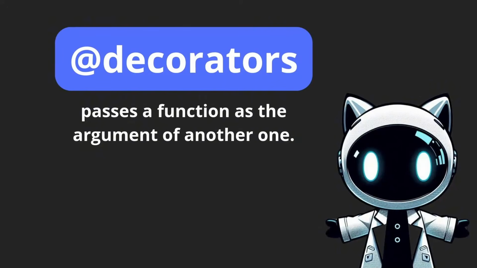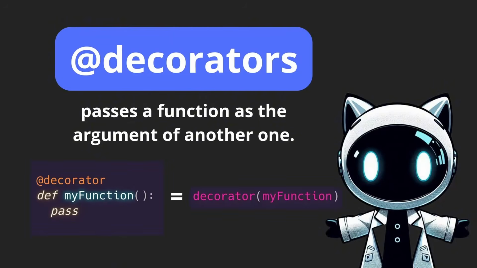Basically, they pass a function as the argument of another one. This is the syntax. To declare the call of a decorator, we use the @ symbol and the name of the decorator above the definition of a function. This is the exact same thing as passing that function onto that decorator.